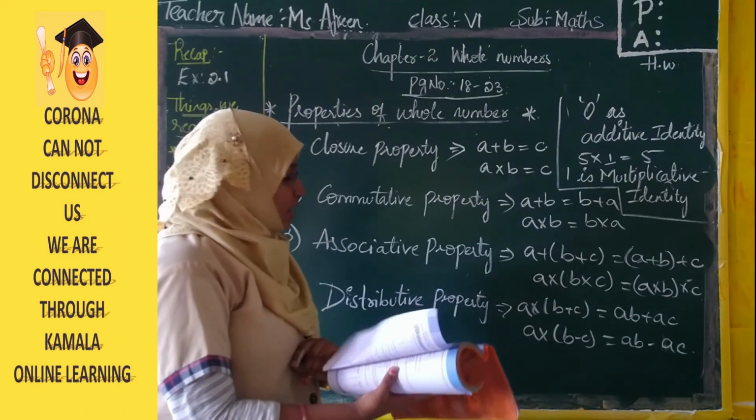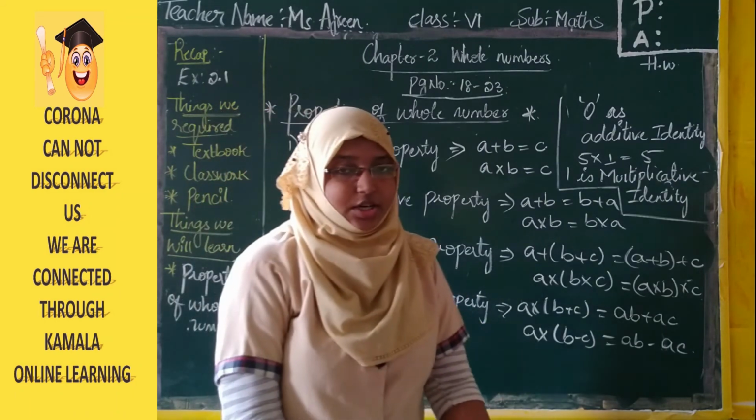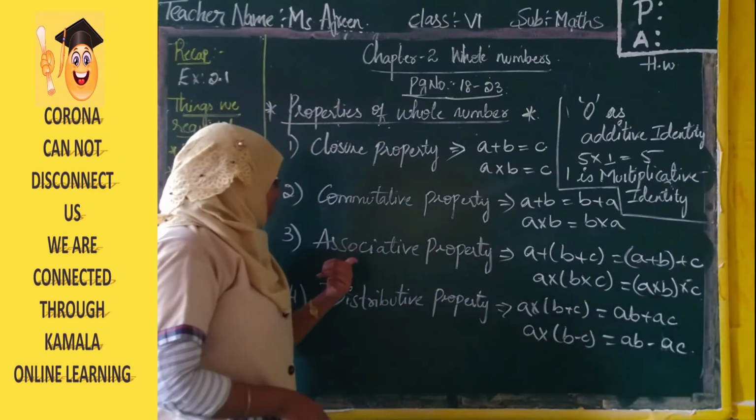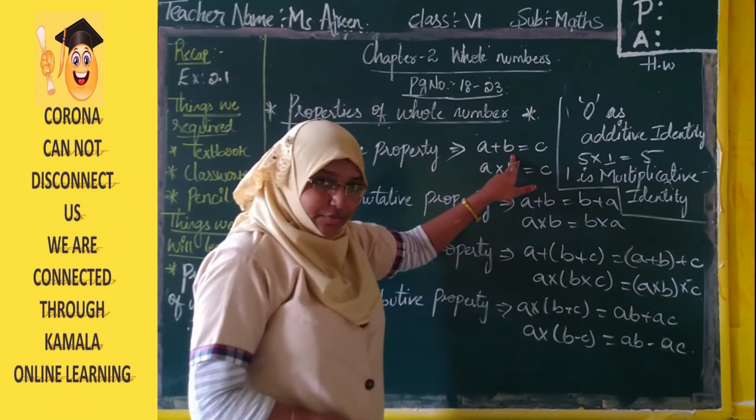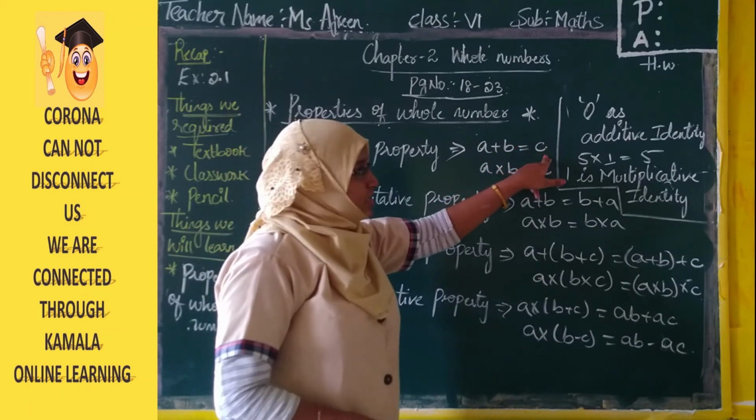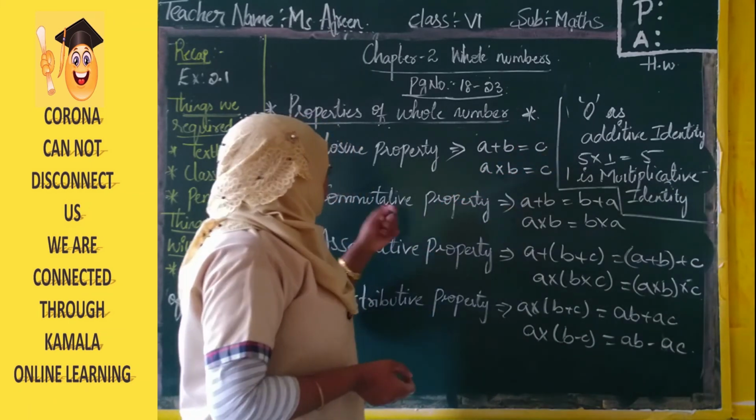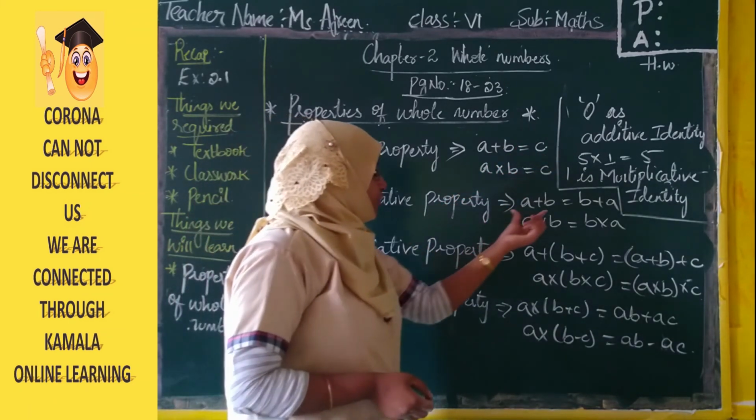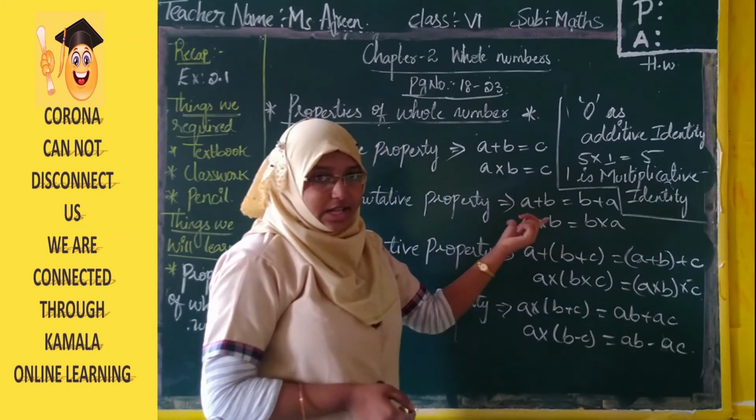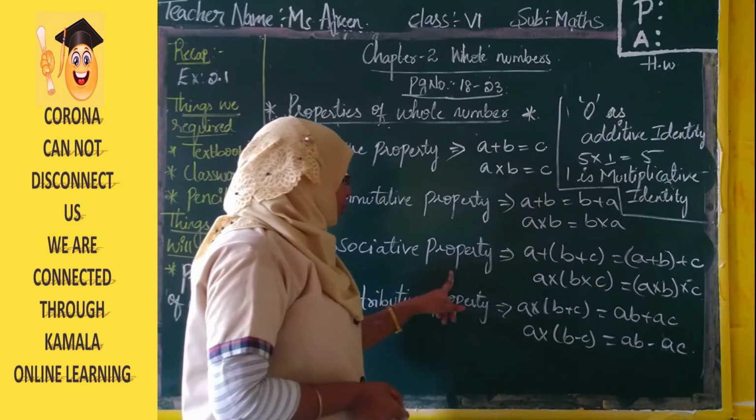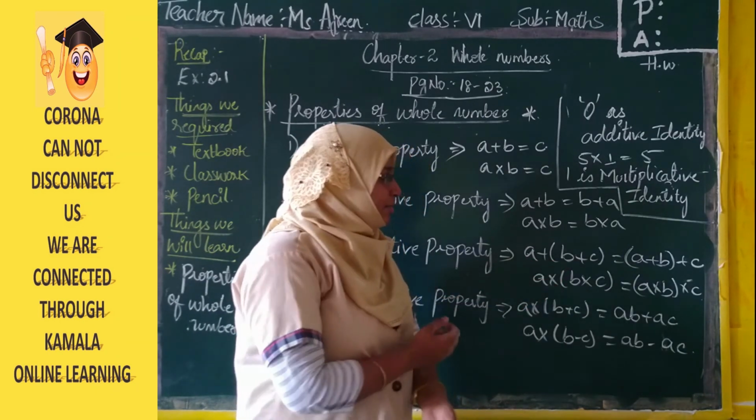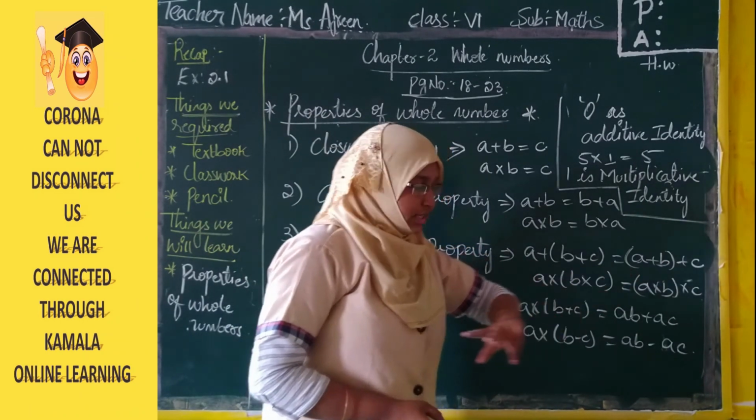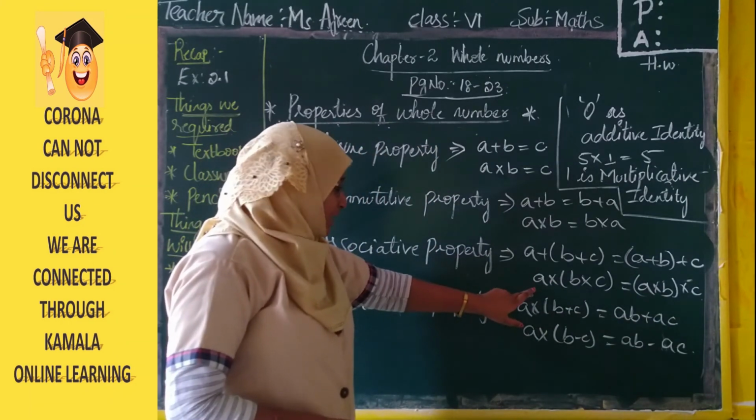So what have we done? We have done four properties, that is closure, commutative, associative and distributive. What is closure? When you add two whole numbers, you get the answer as one whole number. With the commutative property, if you change the order, the result will be the same. Associative property is where we have three different numbers. Under addition, we have A plus (B plus C) is equal to (A plus B) plus C. It goes the same under multiplication.